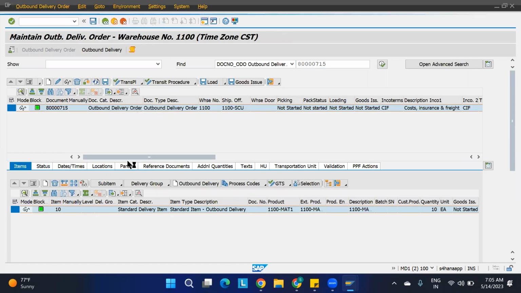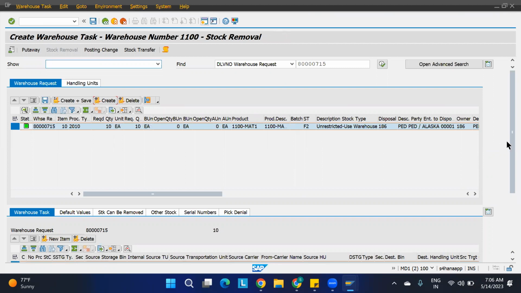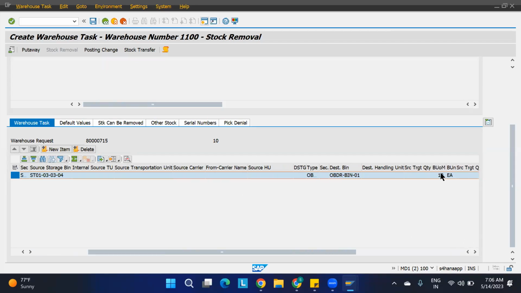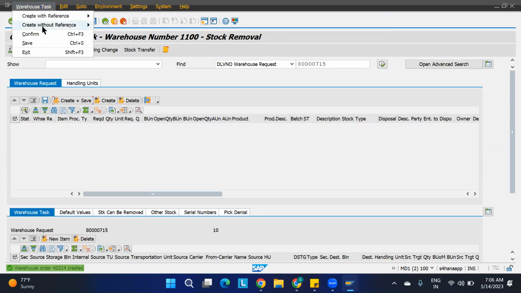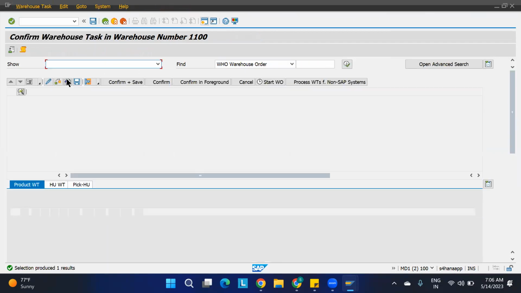See, here also I can show. Not an issue at all, I am showing partial removal, but here we are going to do it completely. So here it is picking from this particular bin, some bin it is taking. Here all the 10 quantities it is picking. Okay, so now I'm going to say create plus here. I have defined only for the RF, so I have to take the RF only, it is not going to happen on the desktop.